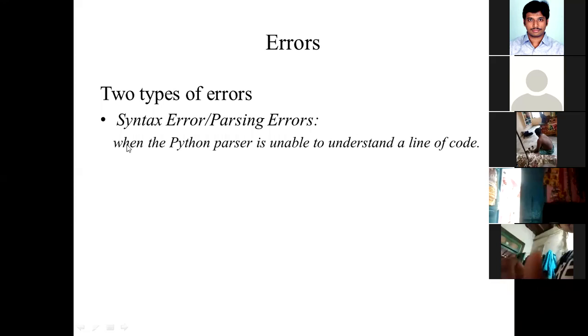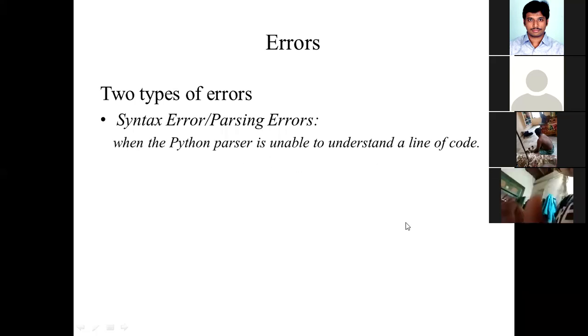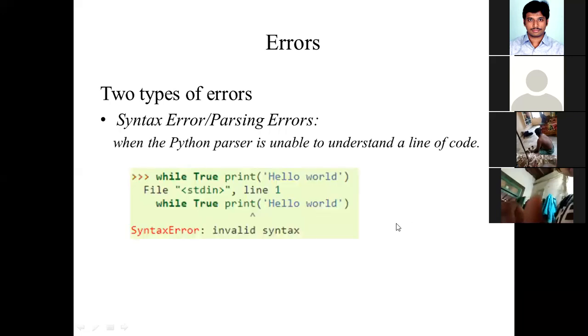And when do you get syntax errors in Python? When the Python parser is unable to understand a line of code. I'll show you one small example of a syntax error. Look at this. The first statement is: while true, print hello world. This is the only statement. You are executing this statement. At the time of execution, you get an error and it shows invalid syntax. Can you guess?